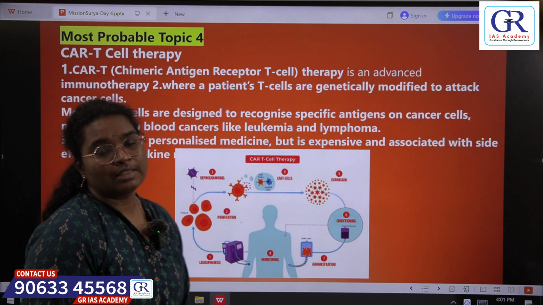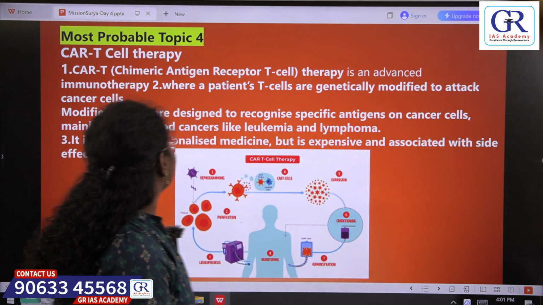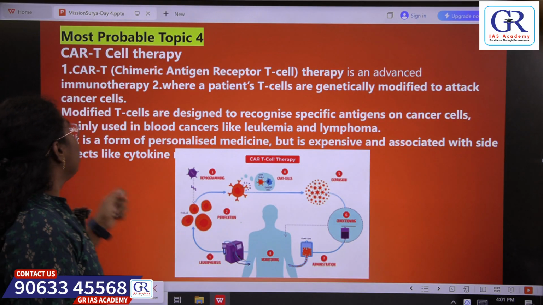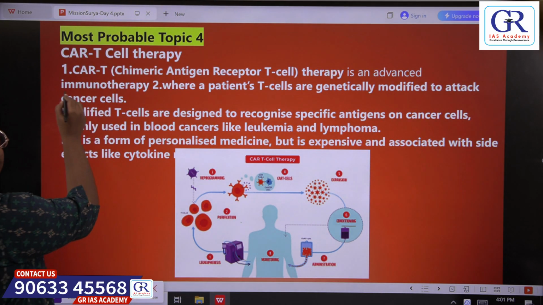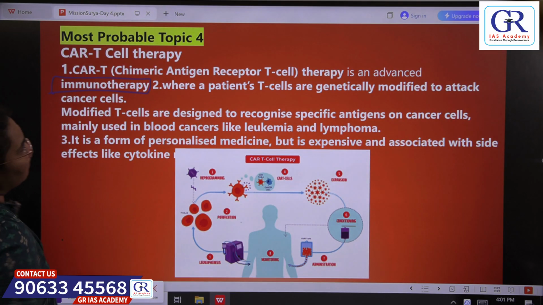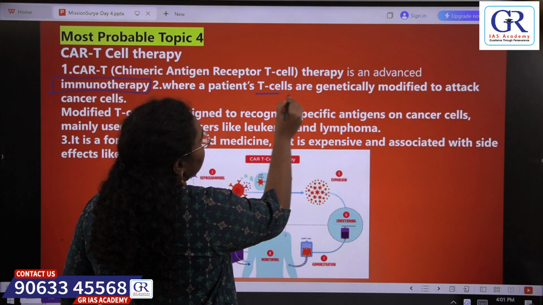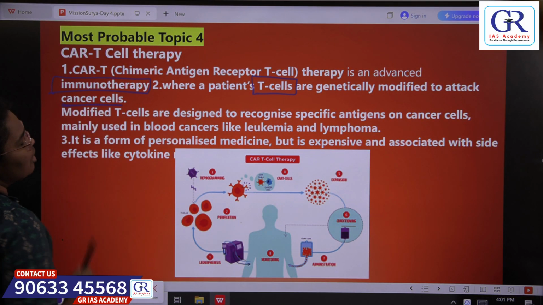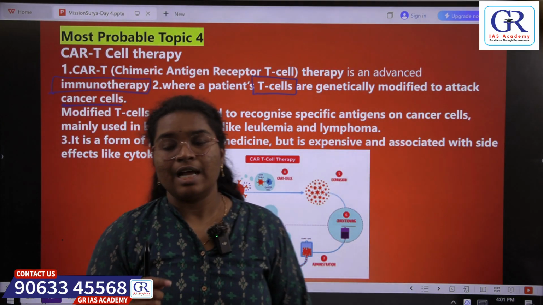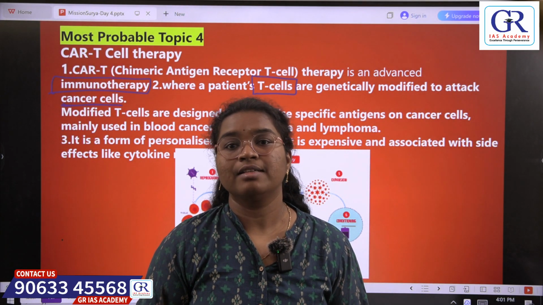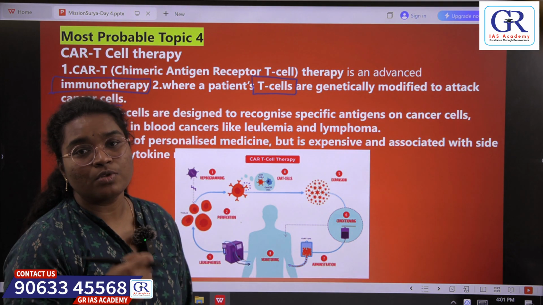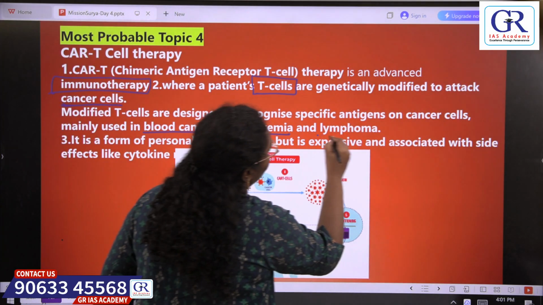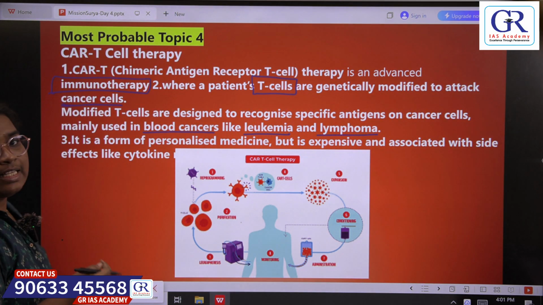So this is the next topic, that is CAR T cell therapy. CAR T cell therapy, that is chimeric antigen receptor T cell therapy, is an advanced immunotherapy in which T cells are genetically modified to attack the cancer cells. So in this therapy, we take the T cells and they are genetically modified in order to attack the cancer cells. So this therapy is used for the cancer treatment, especially in cases of blood cancer like leukemia and lymphoma. So let's see this therapy in detail.